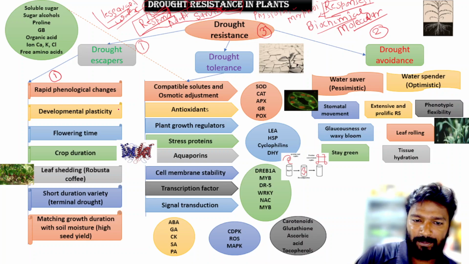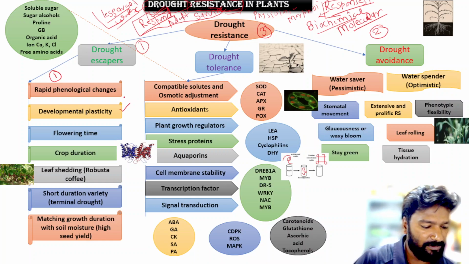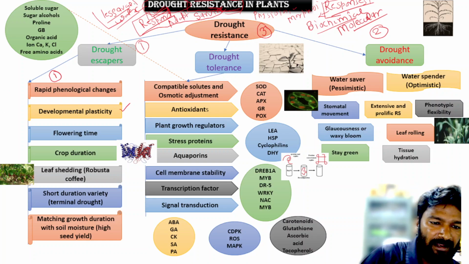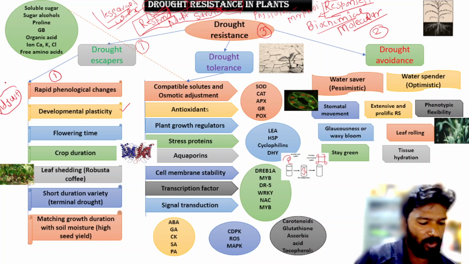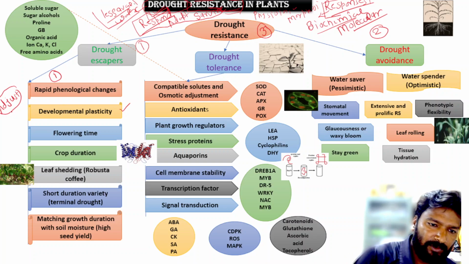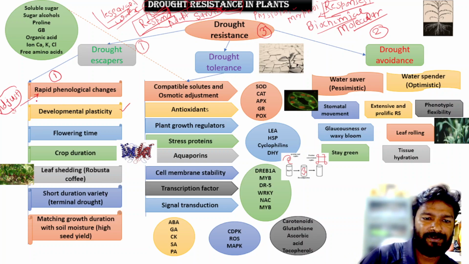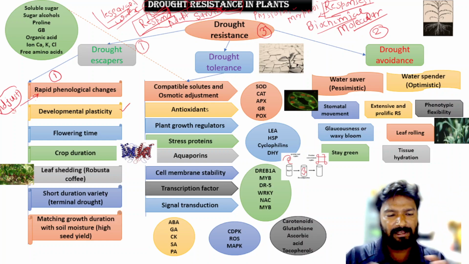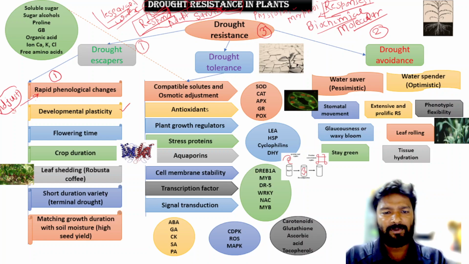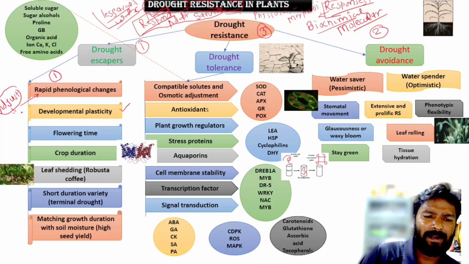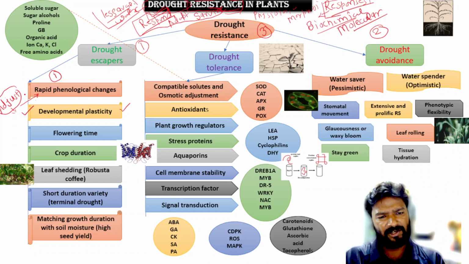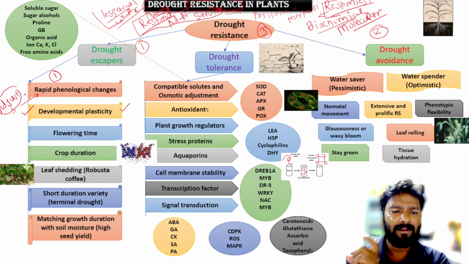Second is developmental plasticity. So what is developmental plasticity? Means how they adjust to the phenological development. Means if any environmental change is happening, and different phenological changes are occurring, how they adjust, means they are reducing or increasing the life cycle. So this is called developmental plasticity. They can reduce or they can increase the phenological stages. So this is called developmental plasticity.